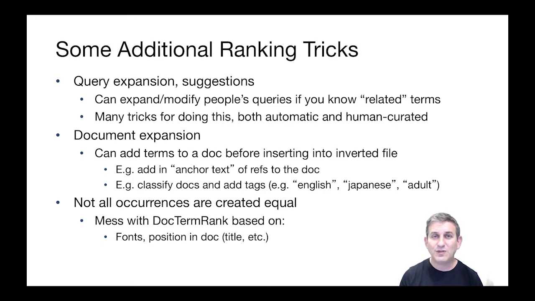So we can play games with doctermRank based on things we know about the document that are based on formatting or other issues that deal with the semantics of the document. So these are all tricks that are used in the world to try to boost rankings of terms. And of course, they're tricks that people also use in search engine optimization to try to get their documents to appear high in document search.